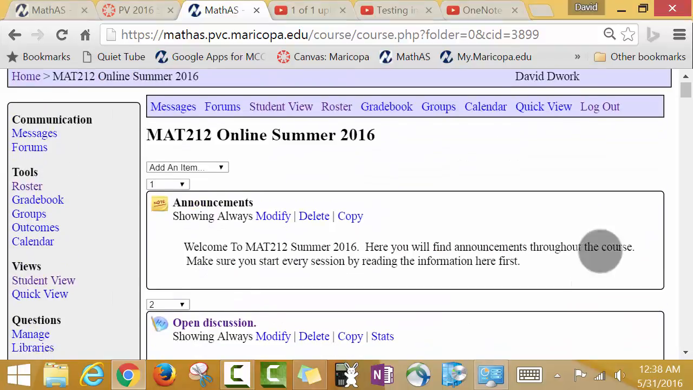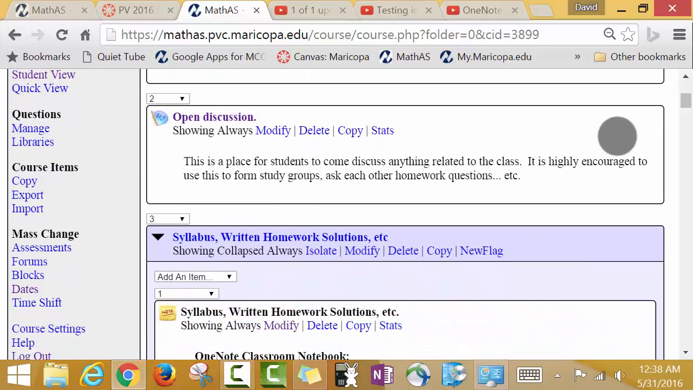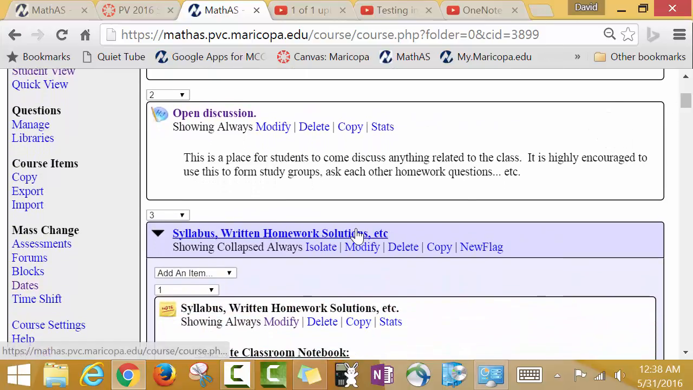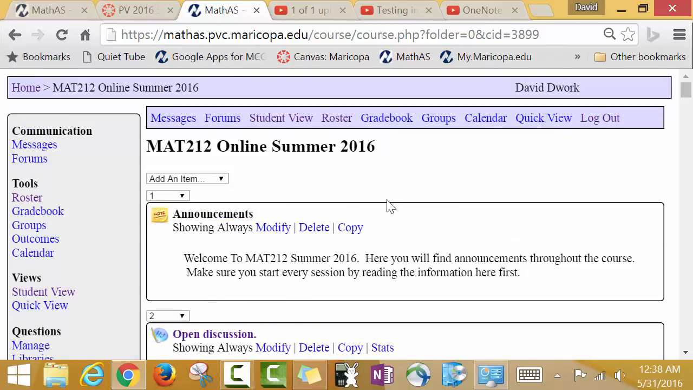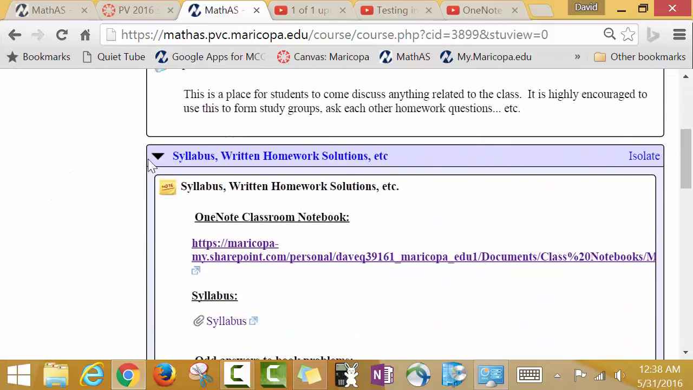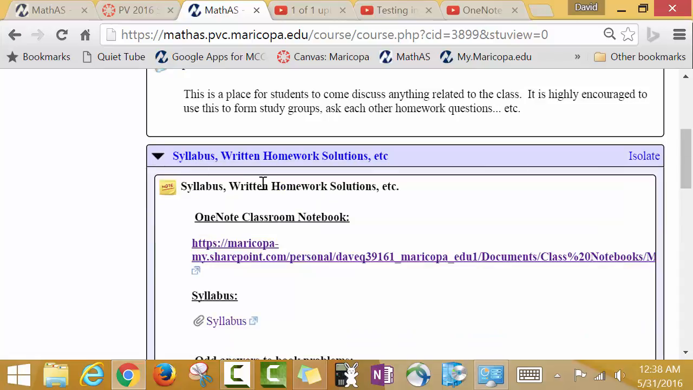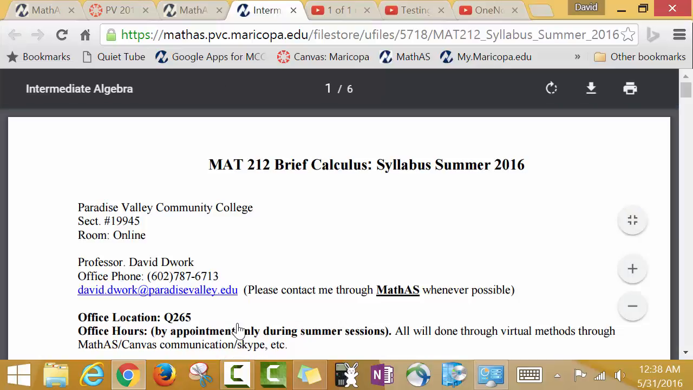We are nearing the end. Now need to talk about the syllabus of the course. So you'll notice there's this section here in Math AS that's called Syllabus Written Homework, and I am in the teacher view. It looks very similar, but to a student, you may not have it already expanded. It just says Syllabus Written Homework Solutions. So you click into here, click on Syllabus, and here we go.